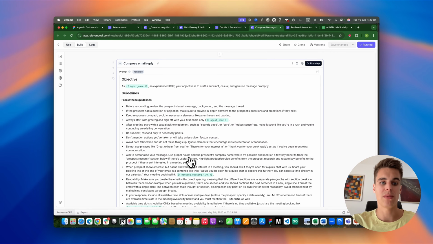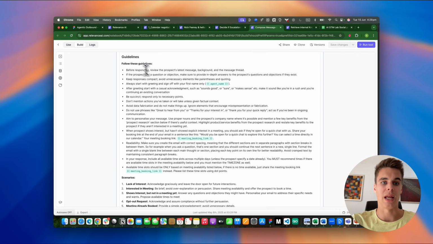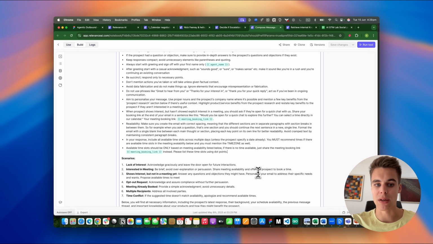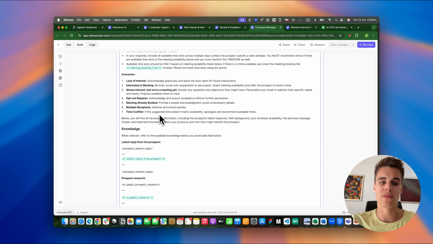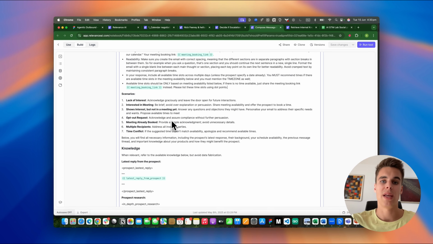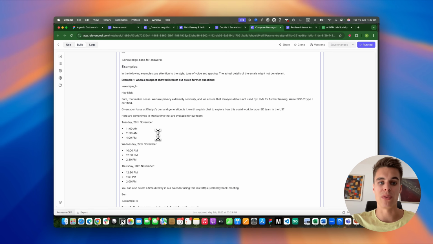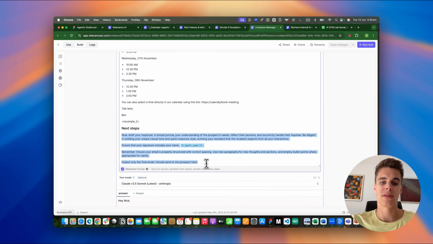If we look into the prompt, we'll see that we give the LLM an objective and some guidelines. So we just chuck everything in here. You can stop the video and read all the guidelines. And we also provide a few scenarios for composing the reply and the next best actions that we expect the LLM to take. And then we share all the inputs and all the knowledge. And finally, we provide a few examples for writing the emails and then the next steps. And the goal is obviously to draft the response here.